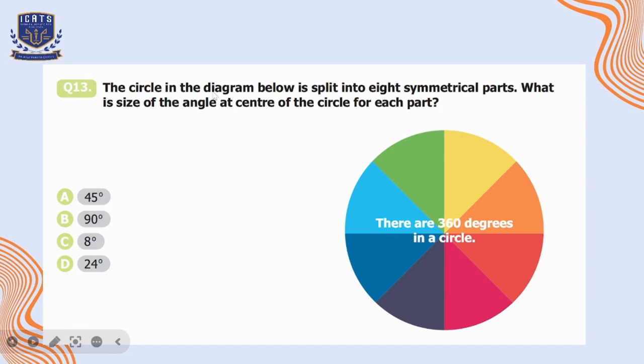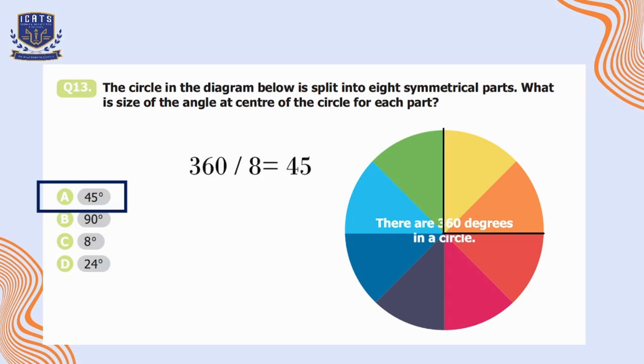Question number 13. The circle in the diagram below is split into 8 symmetrical parts. What is the size of the angle at the center of the circle for each part? So if we divide the circle into 4 parts and just take 1/4 of the circle, that is equal to 90 degrees. And half of 90 is 45. So we can say that each part of the circle is 45 degrees. The second method is that we know that there are 360 degrees in a circle which are divided into 8 parts. So we can divide 360 by 8, that is equal to 45. So option A is the correct option here.